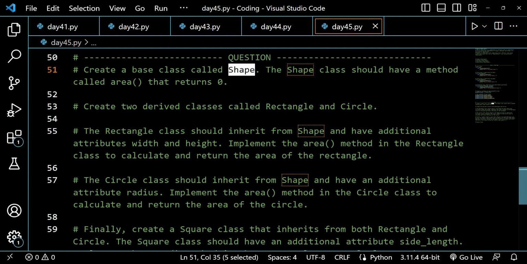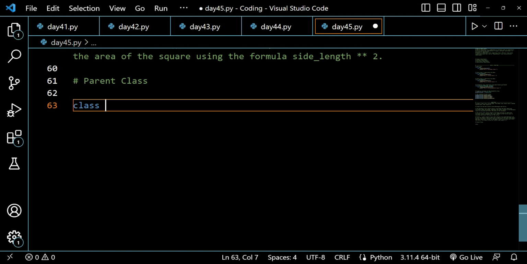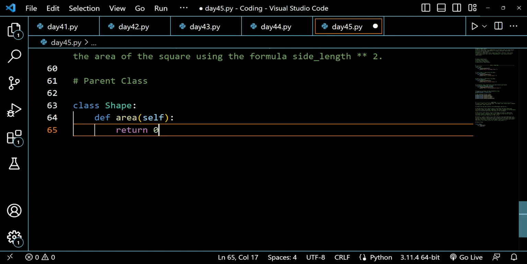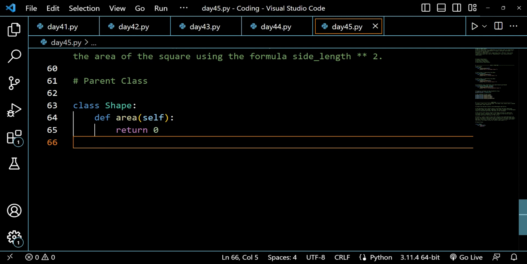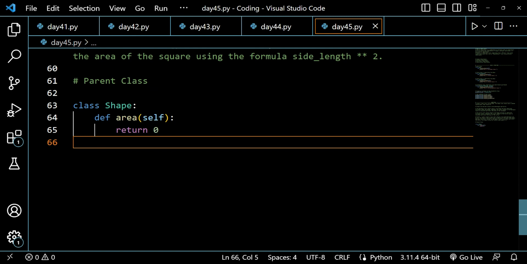Then we have to include a method that returns 0. So let's do that first. So class shape, and this method does not do anything, it just returns me a value of 0, return 0. So it is as simple as that, this shape class is returning me a value of 0.